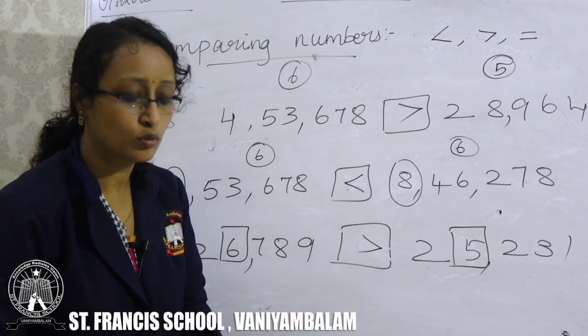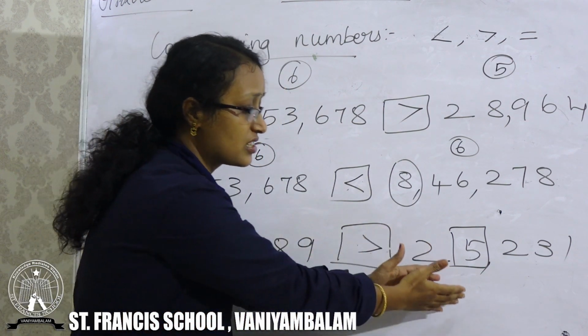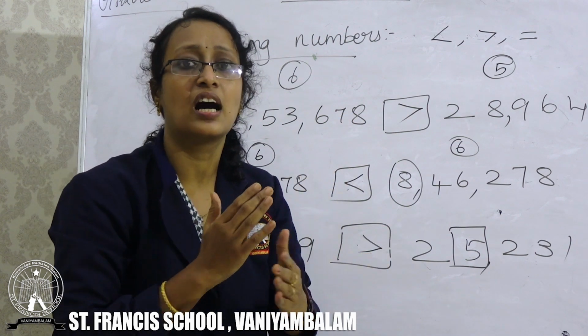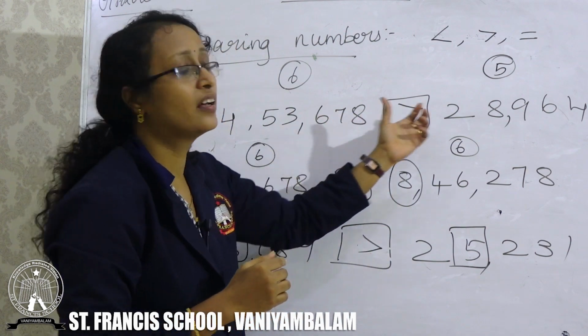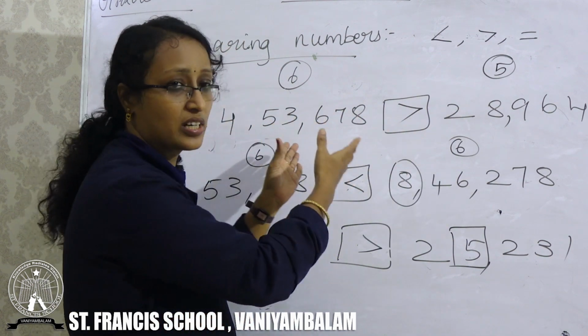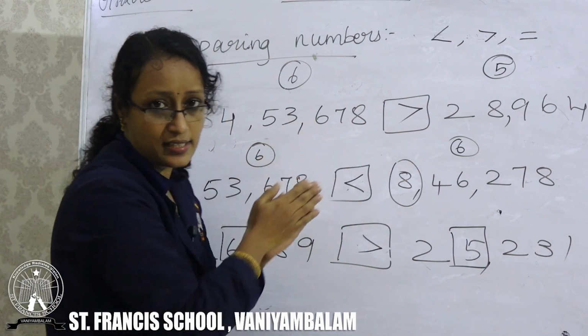So you have to check the digits from the left hand side. First check the number of digits and write the answer. If the number of digits are different, then you can write the answer directly, which is greater. If it is greater, you can write the greater than symbol.